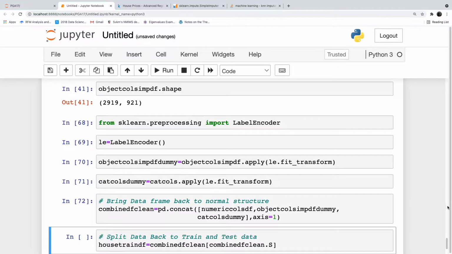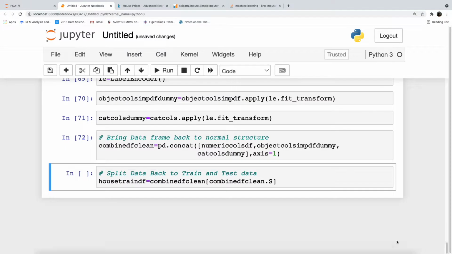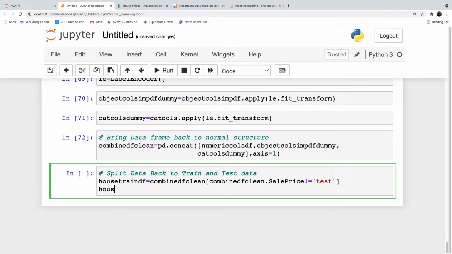Okay, now combine_df_clean.sale_price not equal to test. house_test_df is equal to combine_df_clean[combine_df_clean.sale_price == test].